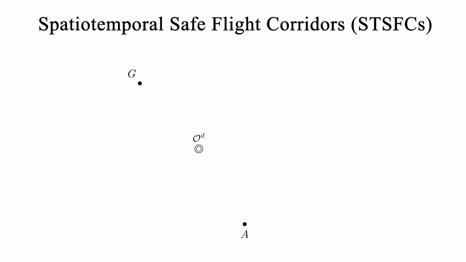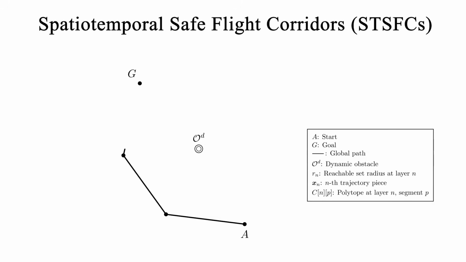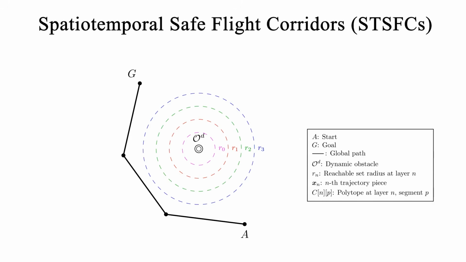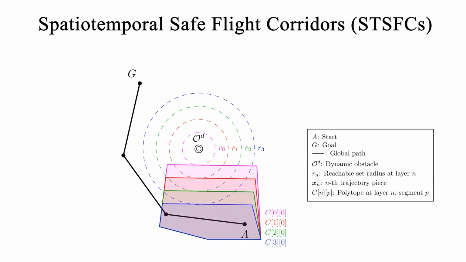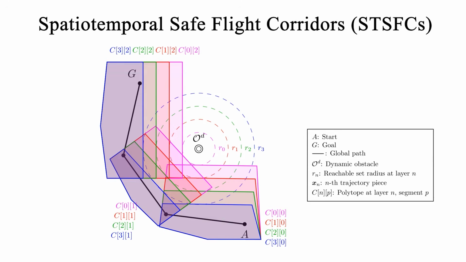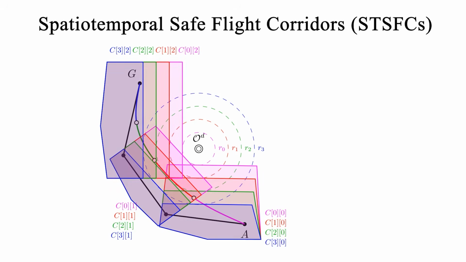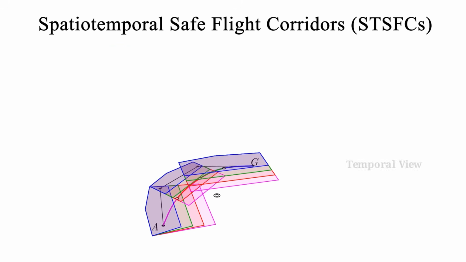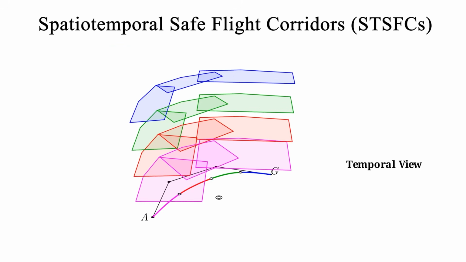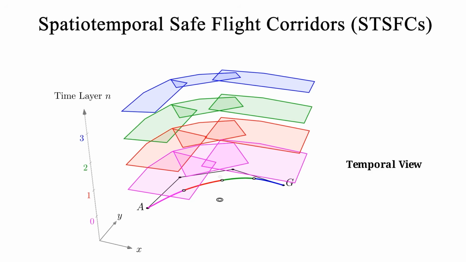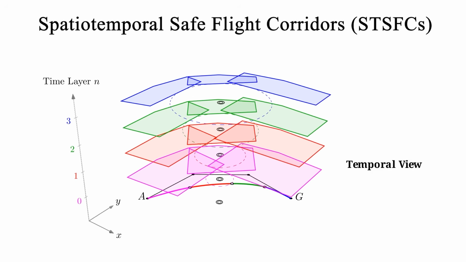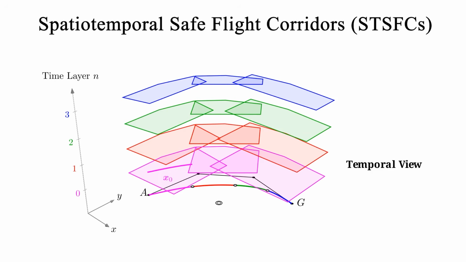SANDO introduces spatiotemporal safe flight corridors, or STSFCs. STSFCs construct polytopes across different time layers and consider the reachable set at each layer, avoiding over-conservatism while maintaining a continuous safety guarantee. Here is the temporal view. By accounting for the temporal aspect of dynamic obstacles, STSFCs produce safe flight corridors that are significantly less conservative.